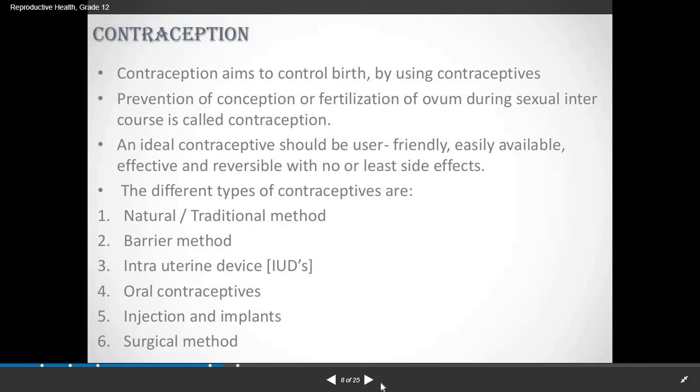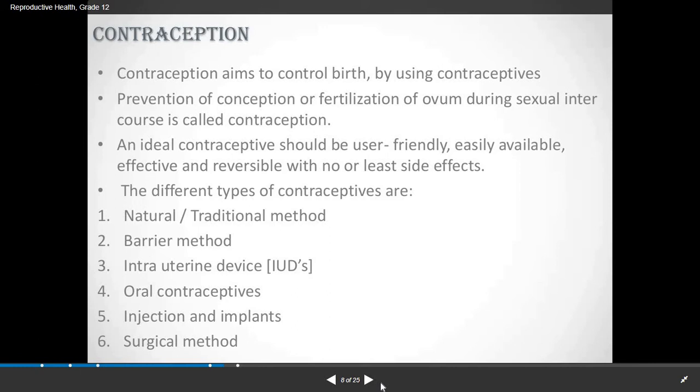In simple terms, these contraceptive methods prevent the mating of the egg and the sperm, which results in the formation of zygote, and also prevent the female individual from getting pregnant. So this is in short what contraception is.